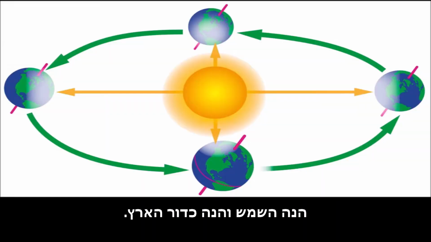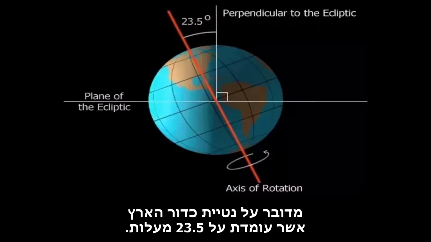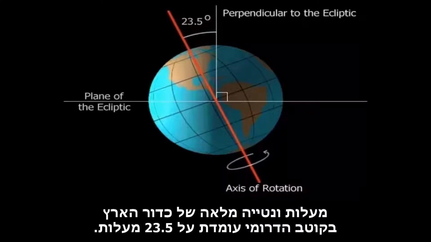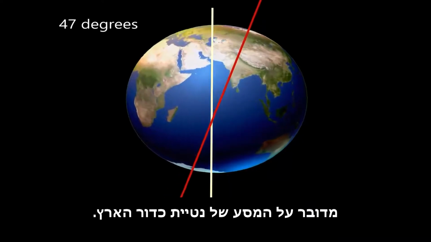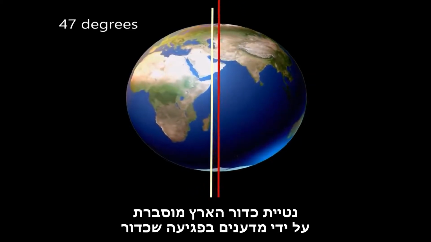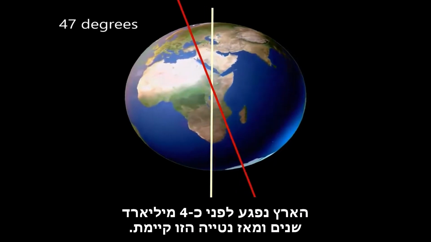Here is the sun and here is the earth. The proof is based on the inclination of the earth. This is the inclination of the earth, which stands at 23.5 degrees. This means that the full inclination of the earth at the North Pole is 23.5 degrees and the full inclination of the earth at the South Pole is 23.5 degrees. It is about the journey of the inclination of the earth. The inclination of the earth is explained by scientists as an injury, that the earth was hit about 4 billion years ago, and since then this inclination has existed.